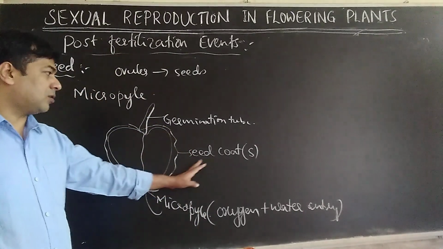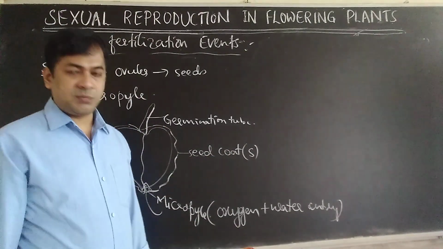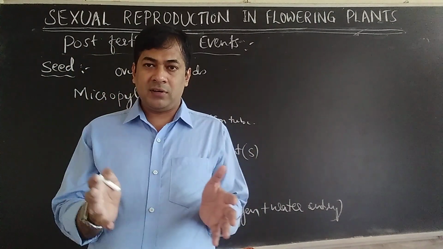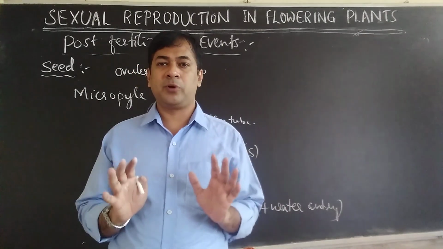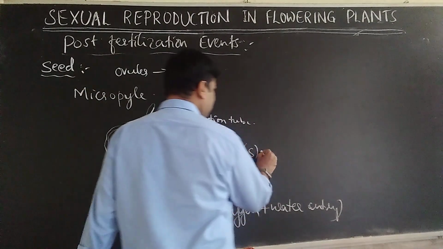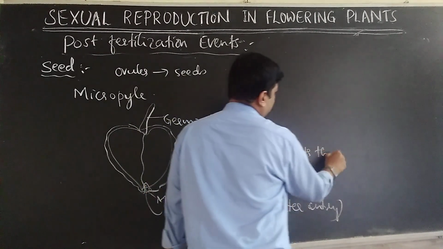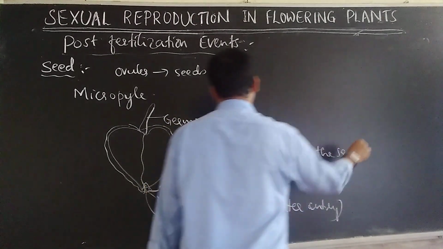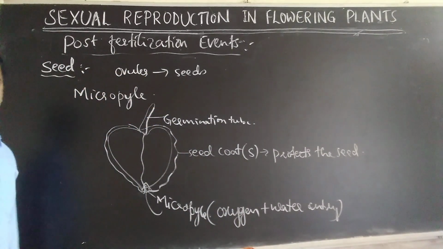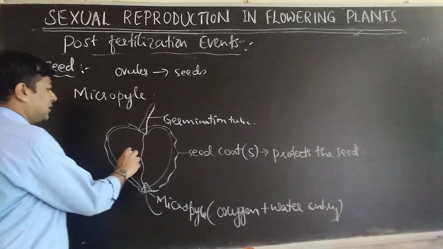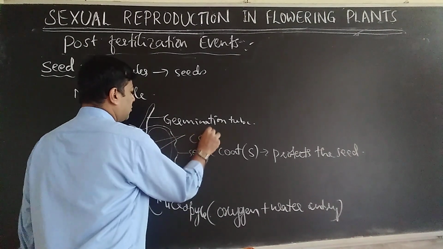So it is coat or coats, seed coat, which protects the seed. Seed coat is like an outer cover which protects the seed. That is meant for protection of seed. Okay, then this is what we call embryonal axis, and these two I already told you are filaments.